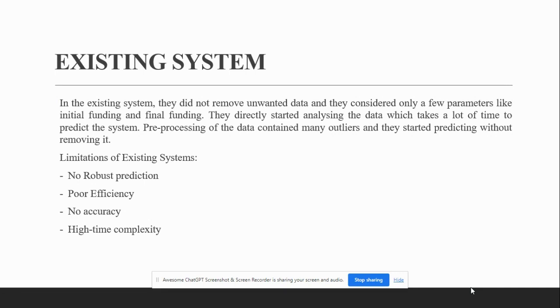The existing system has several limitations that affect the prediction process. Firstly, the system did not remove unwanted or irrelevant data, leading to the inclusion of unnecessary variables that could hinder accurate predictions. Additionally, the system only considered a few parameters such as initial and final funding, which may not capture the full complexity of startup success prediction.